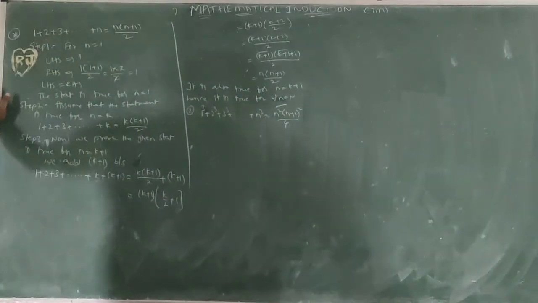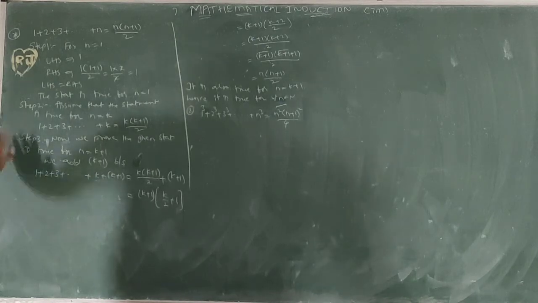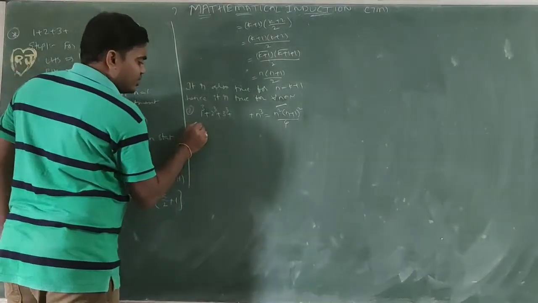We need to prove this one: 1 cube plus 2 cube plus 3 cube plus up to so on n cube equal to n square of n plus 1 whole square by 4. Okay, first step 1.